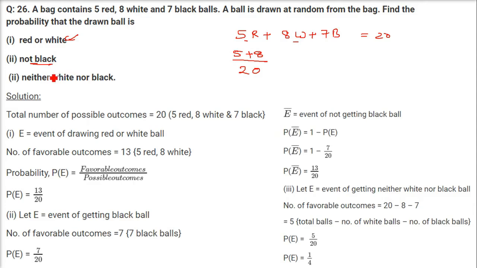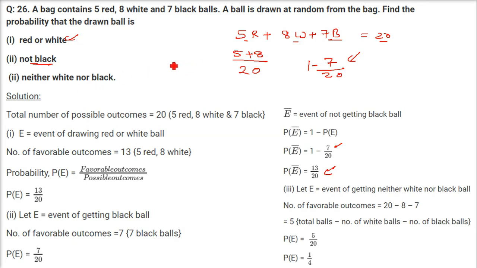Not black. In order to find this not black, let us find out the black. How many blacks are there? 7. How many possible outcomes are there? It's 20. 7 by 20 is the probability of getting a black. How to find out not black? You just subtract it from 1. 1 minus 7 by 20, which is going to be 13 by 20.